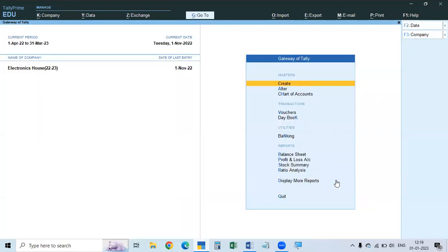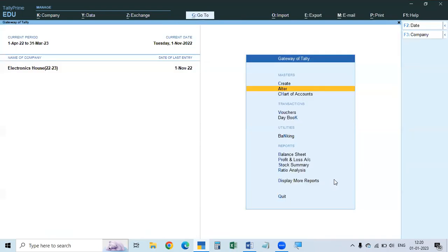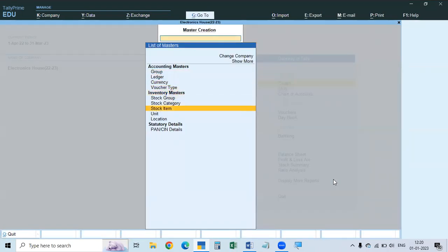See here, sometimes Tally shows location instead of godown. Just go to the create button or alter, and see here in the inventory masters. Previously it showed godown. Now it is showing location. It shows location in the alteration master, and in creation also.